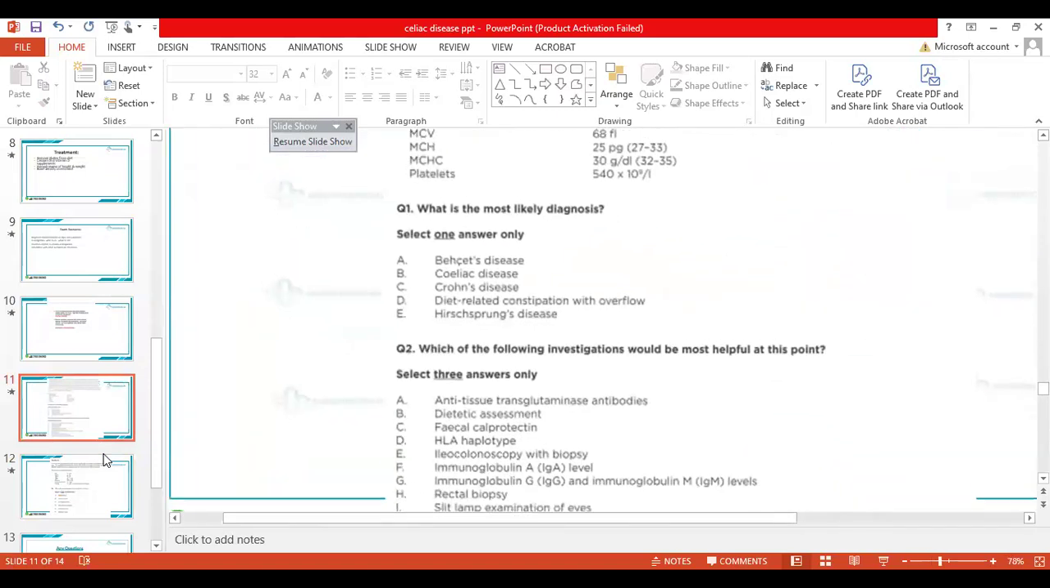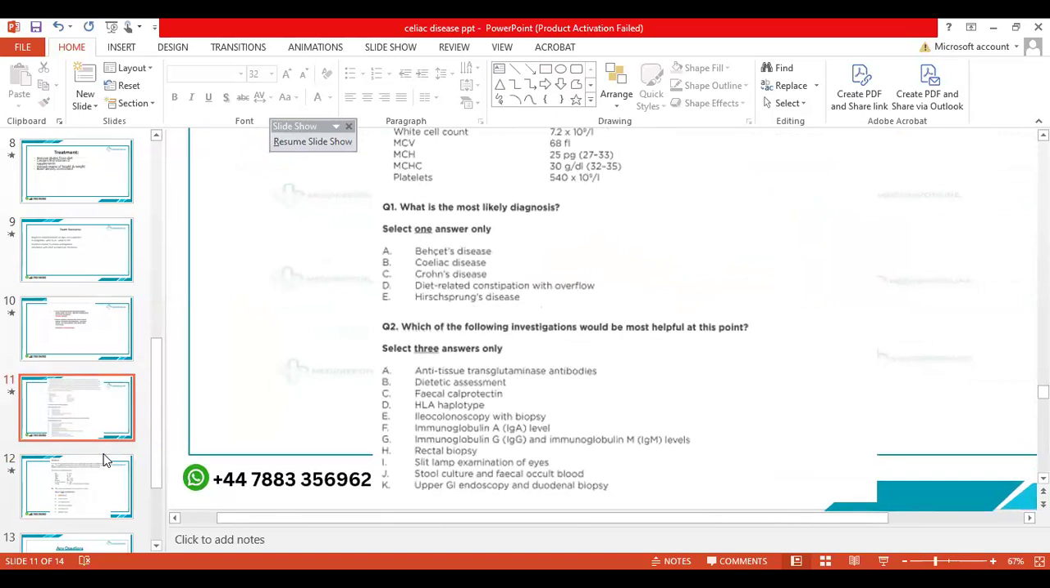So the options here are Beckett's disease, celiac disease, Crohn's disease, diet-related constipation with overflow, Hirschsprung. So what do you think is wrong? Obviously, I know we know the answer here, that celiac is the one in this case.